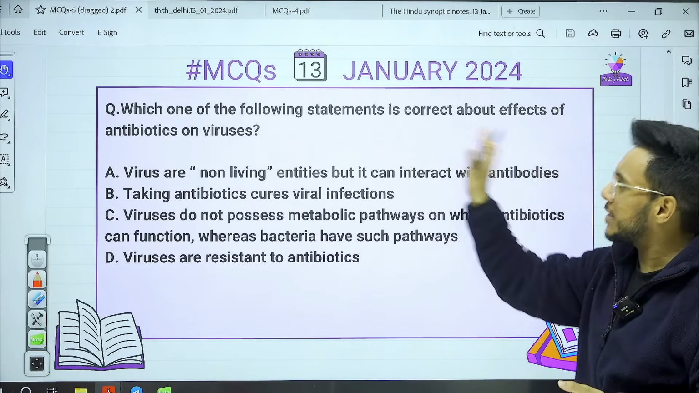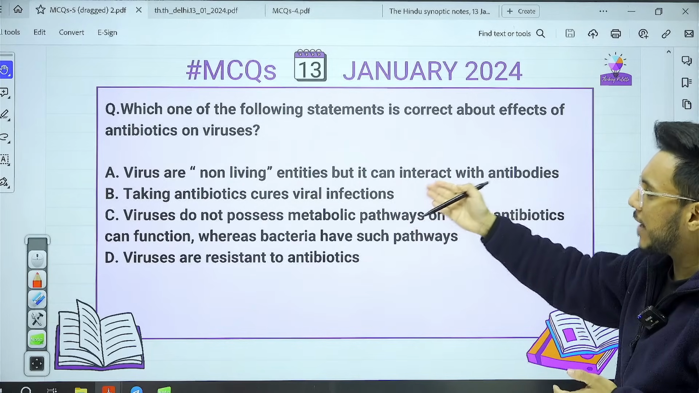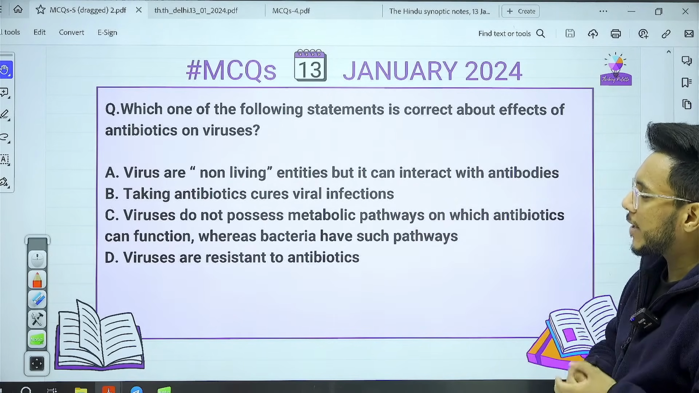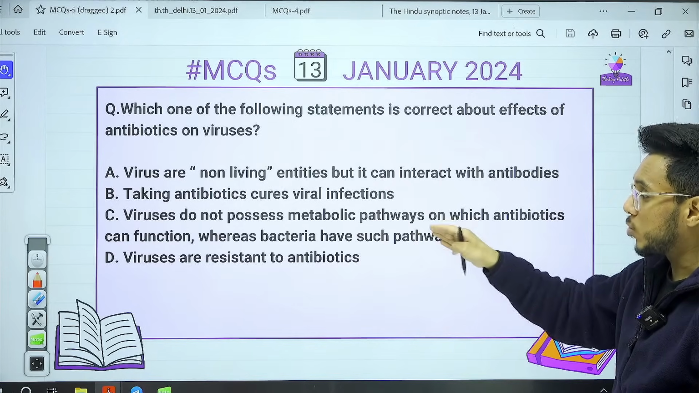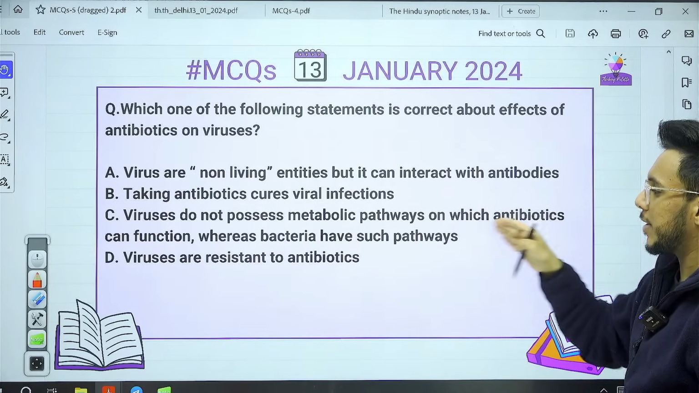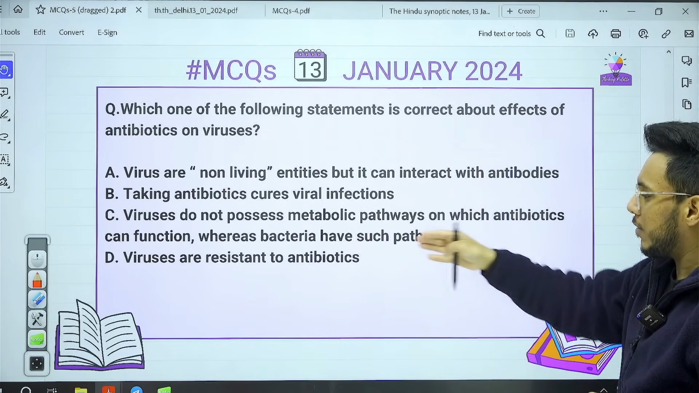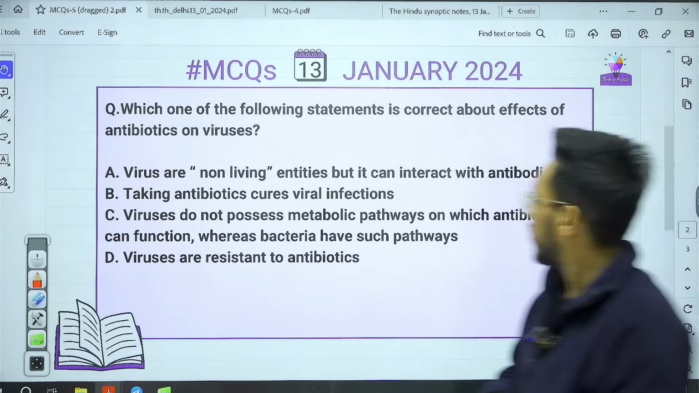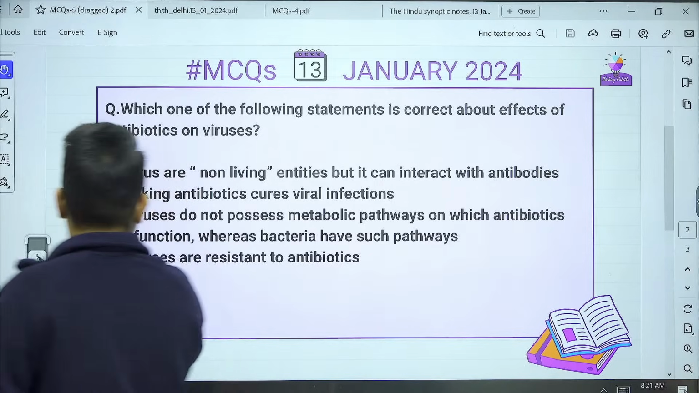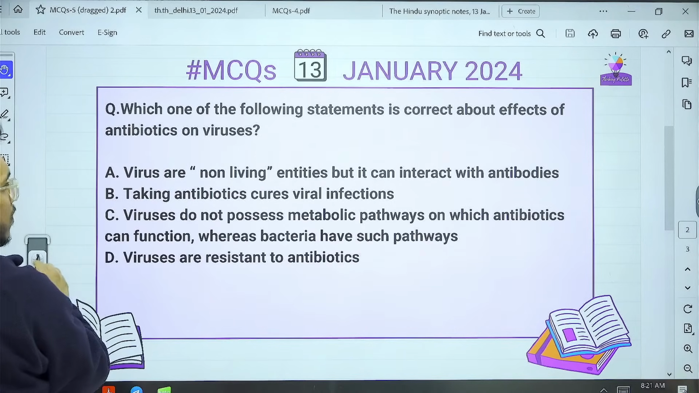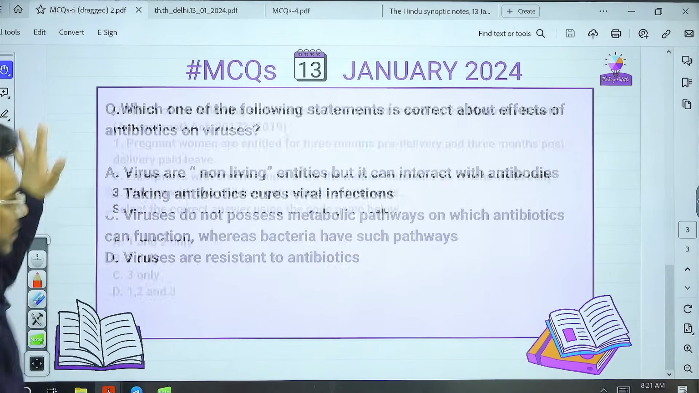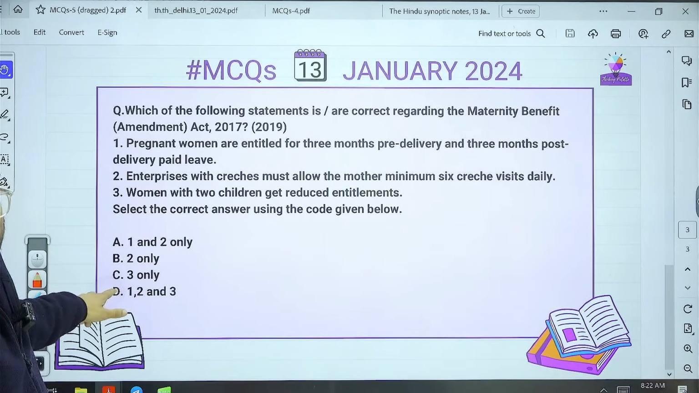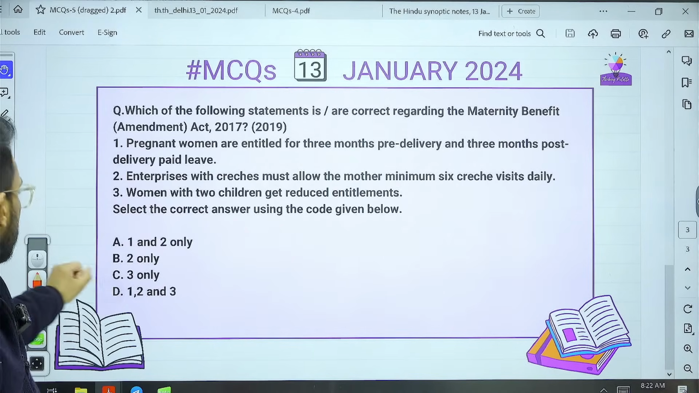So which of the following statements is correct? Viruses are non-living entities, but they can interact with antibodies. Taking antibiotics causes viral infection. Viruses do not possess metabolic pathways on which antibiotics can function, whereas bacteria have such pathways. Viruses are resistant to antibiotics. Fine, so this is about it. Please attempt the question and leave your answers in the comment box.